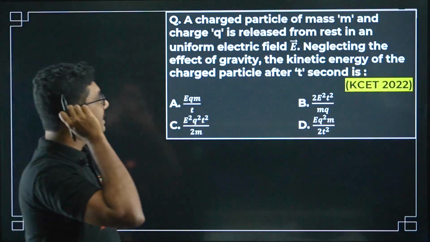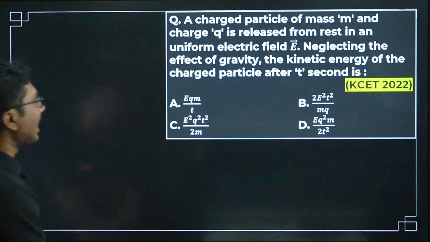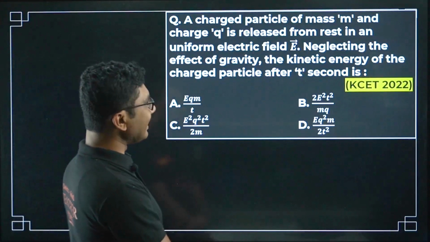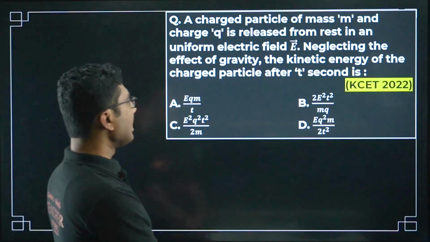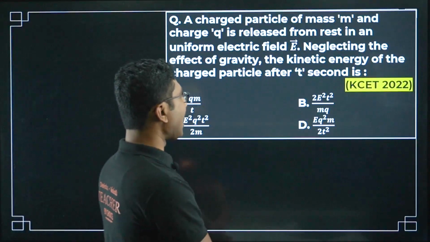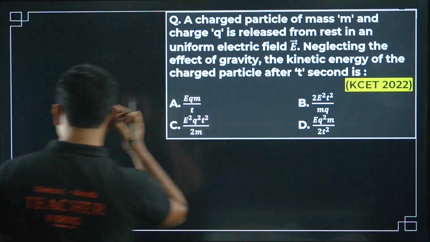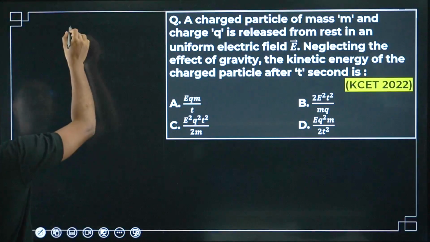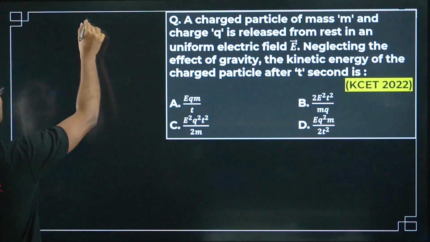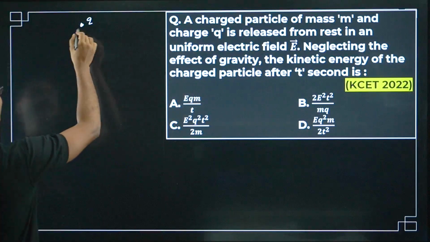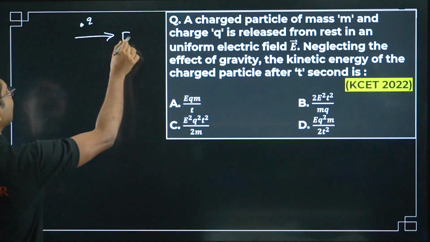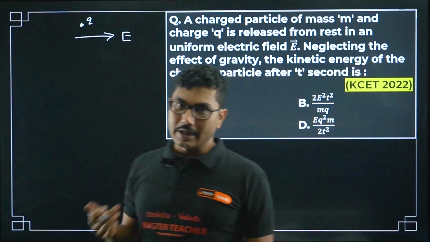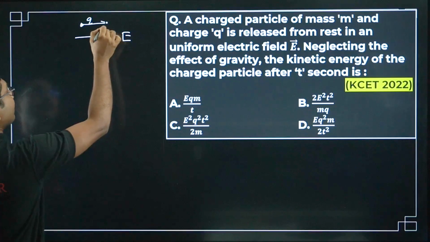Next question. A charged particle of mass m and charge small q is released from rest in a uniform electric field E. Neglecting the effect of gravity, the kinetic energy of the charged particle after t seconds is. I have solved this question during my lecture, but let us solve it once more. First we have a charged particle, say q, and we have an electric field E. The charge is kept in this electric field and then it is released. So what is the force acting on this? There will be a force acting on this.